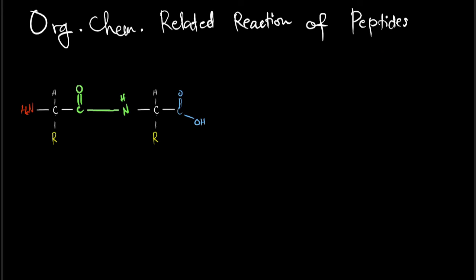Actually, if you think about it, this is just the reverse of our peptide formation. We just need to remove the peptide bond to release our component amino acids, or what we call amino acid residues. So how does that happen? That actually happens through the process we call hydrolysis.